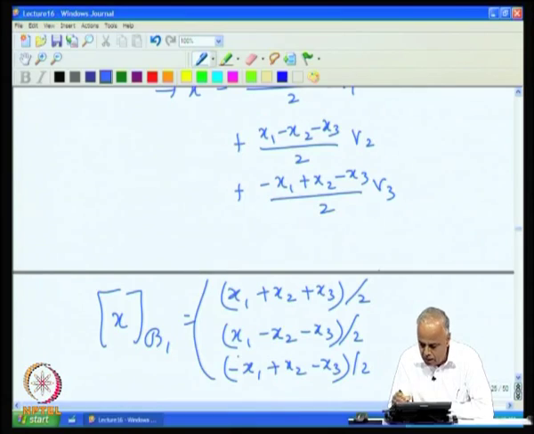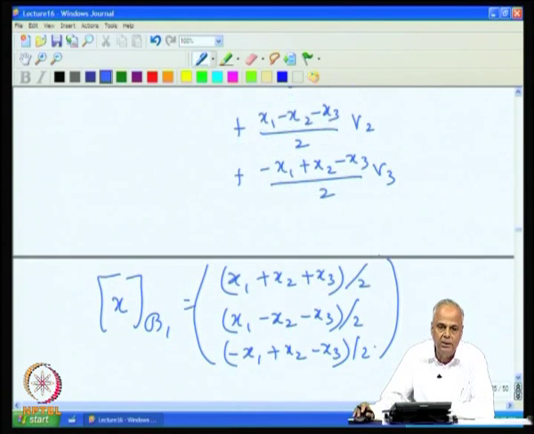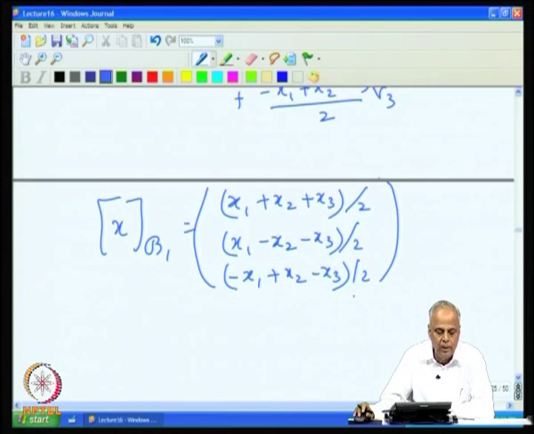So, the same vector will have different digitizations, different encodings, in terms of different ordered bases.